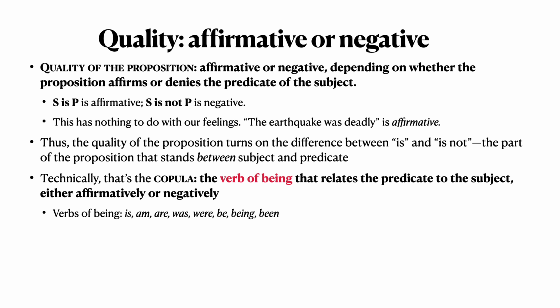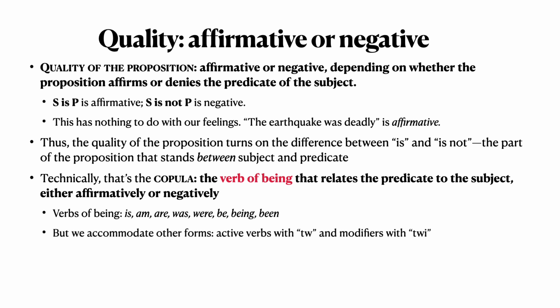Well, does that mean that we can't logically analyze a statement like Michigan beat Ohio State again this year? No, of course we can. We accommodate other forms, such as active verbs, with an abbreviation or one of 2 abbreviations. It will either be TW or TWI. It's TW for verbs, it's TWI for adjectives and adverbs, and that works like this.